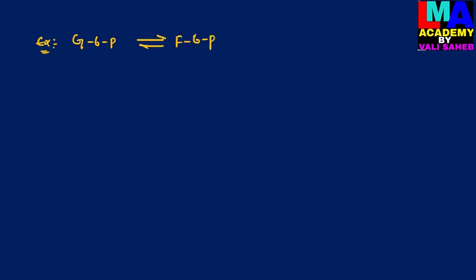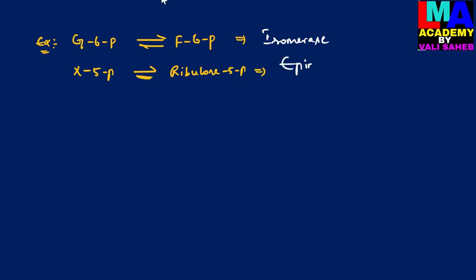This reaction is catalyzed by the enzyme isomerase. And then another reaction, xylose 5-phosphate, which is isomerized into ribulose 5-phosphate. This reaction is catalyzed by the enzyme epimerase.